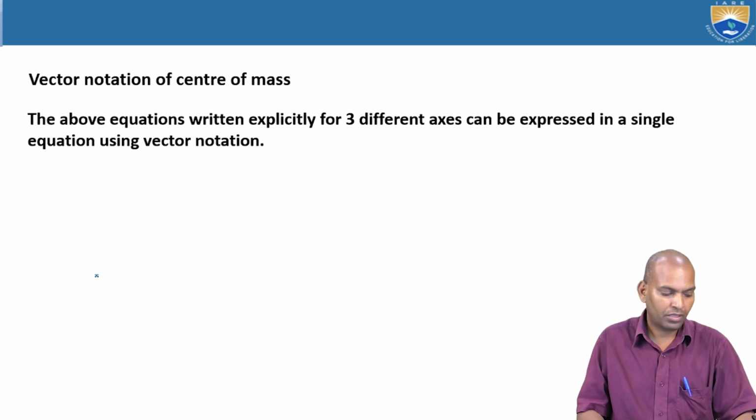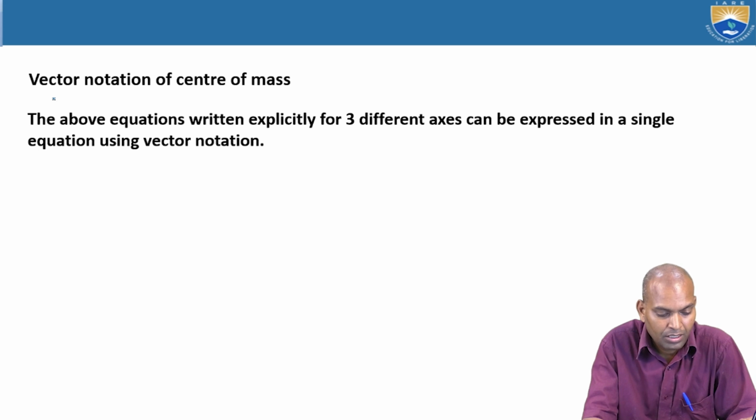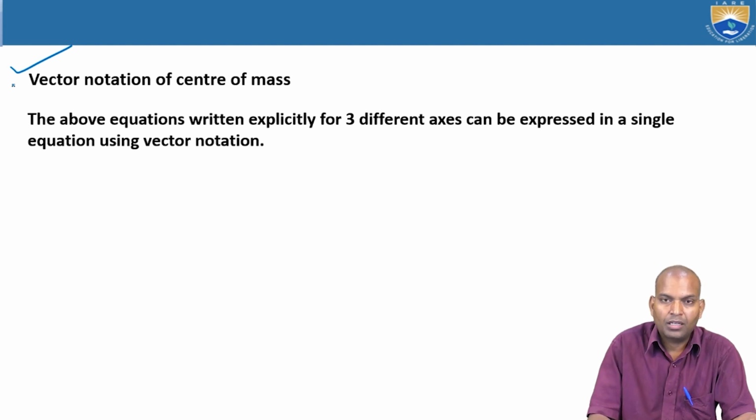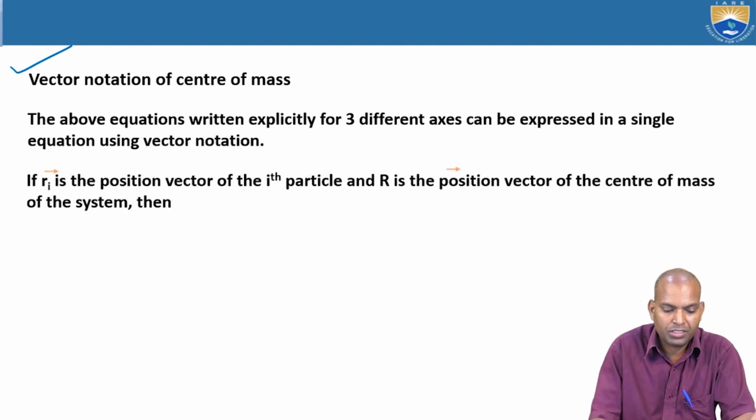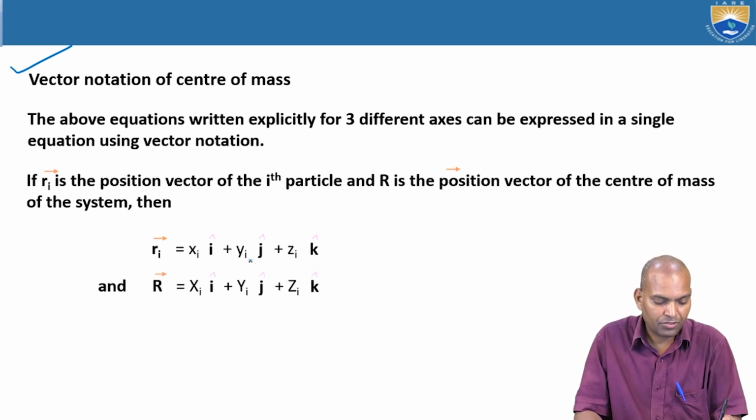Now coming to the vector notation of the center of mass. All these equations we are going to write in vector notation. ri equals xi times i plus yi times j plus zi times k.